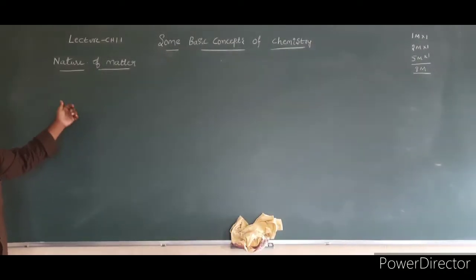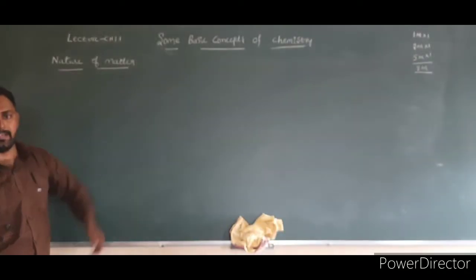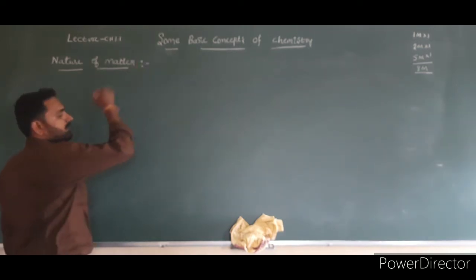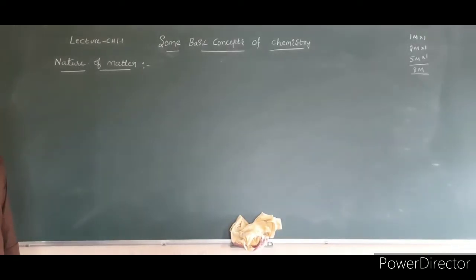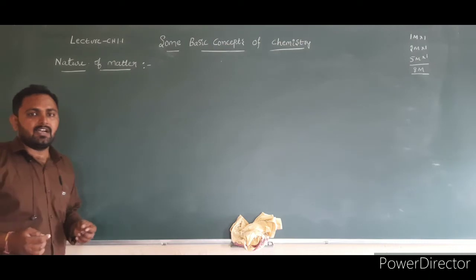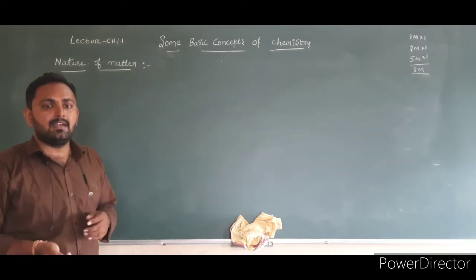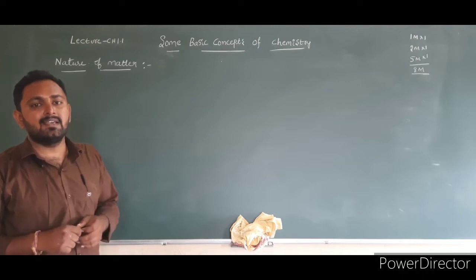The next concept is the nature of matter. Let us discuss matter and its classification. How is matter classified? First, what is matter? Anything which occupies some space and has mass is called matter.